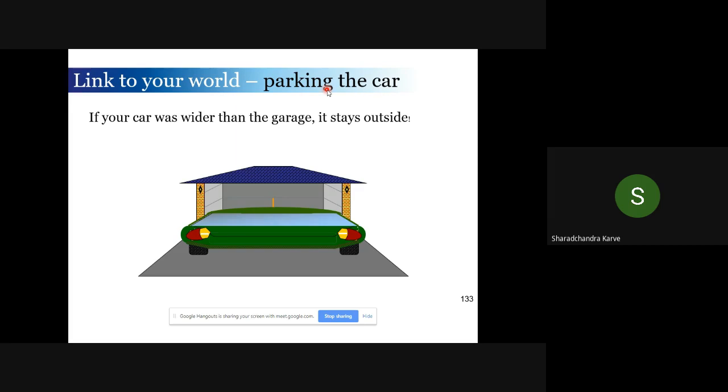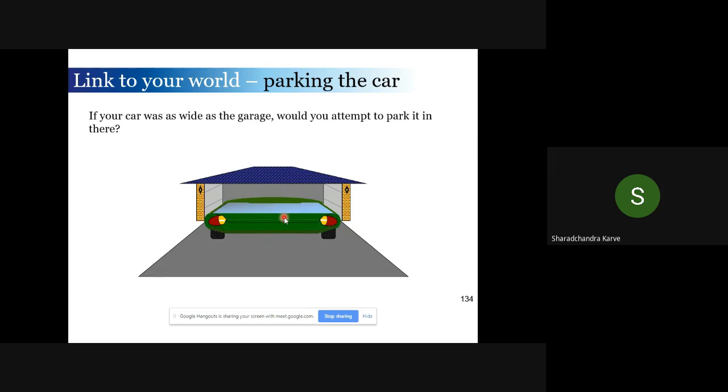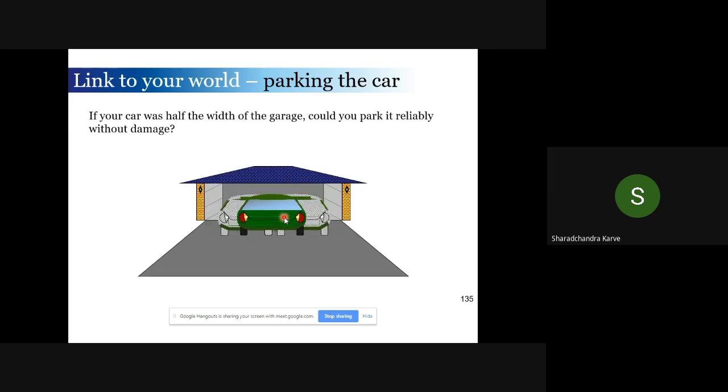In a simple analogy, you have a big car and you are trying to put it in a garage. Probably you will not be able to, so you will have to leave it outside. If the car is slightly smaller, you may try to park it with some risk, and you may be able to do it sometimes and not other times. But if you have a very small, compact car within your garage, the ultimate objective is to park the car reliably and without damage.